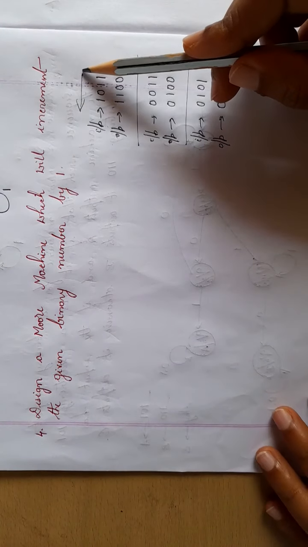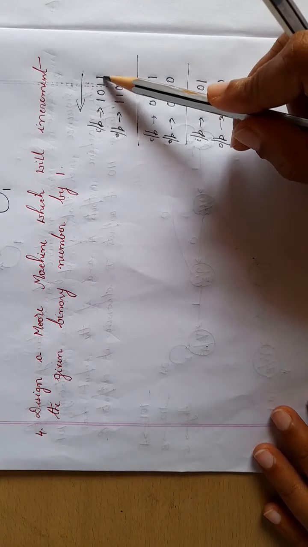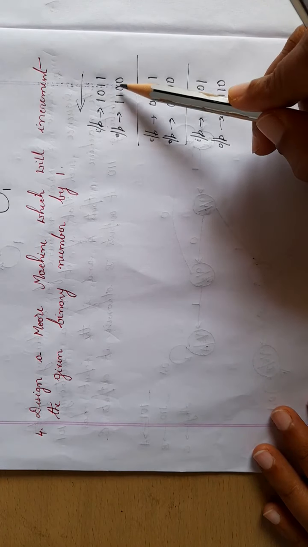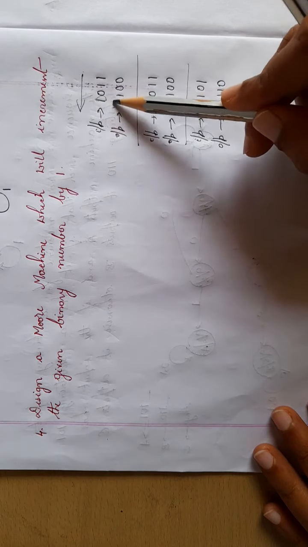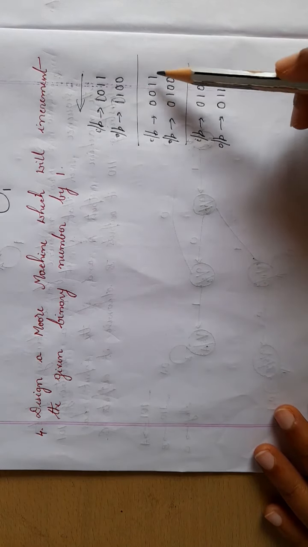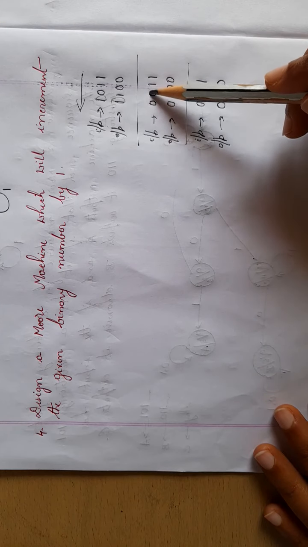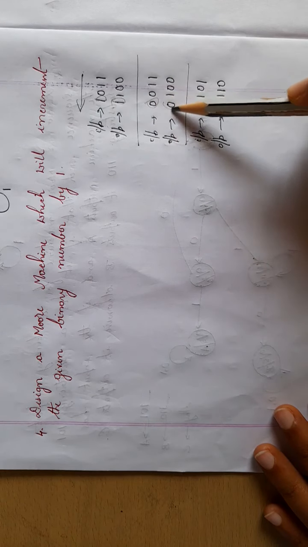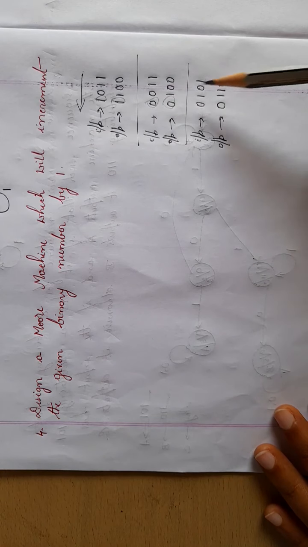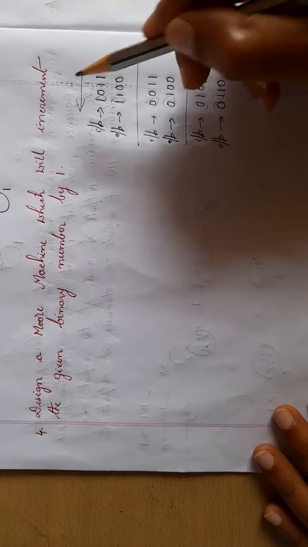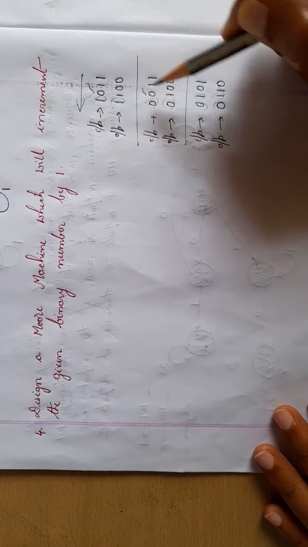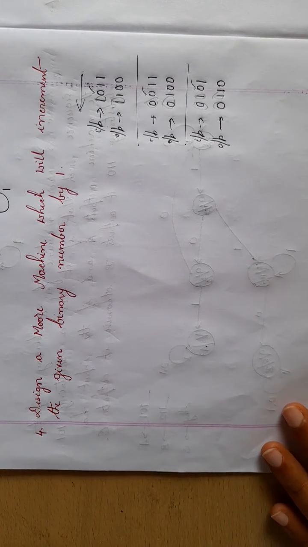So you can notice that when you start reading from the least significant bit, if it was 1 and 1, it changed to 0 0. When you read a first 0, it changed to 1 and the rest remained as it is. Similarly here 1 0 1 0, when I read a 0, it changed to 1, then this remained as it is. So 1 changed to 0, 0 changed to 1, then 1 remained 1, 0 remained 0. So you can notice that till you read a first 0, it will take the complement and then it will